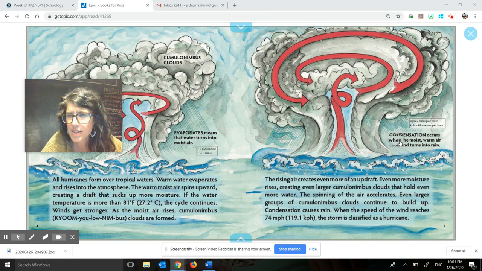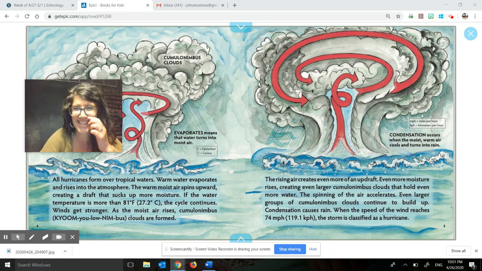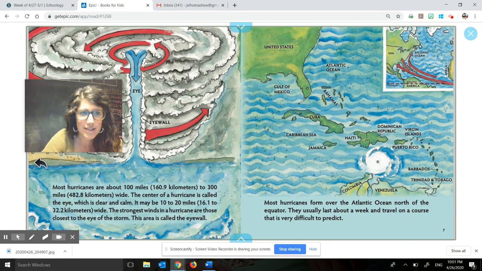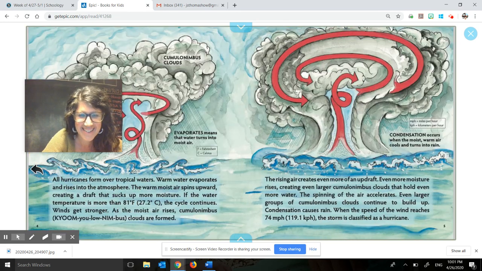So this says condensation occurs when the moist, warm air cools and turns into rain. Okay, so this diagram is showing, like, I'm trying to use my hands to show what I picture here with this diagram. All this... it's like a hurricane took control of my Epic book.